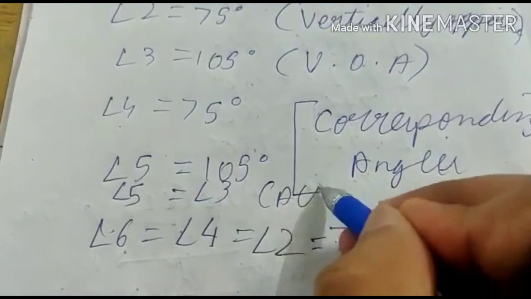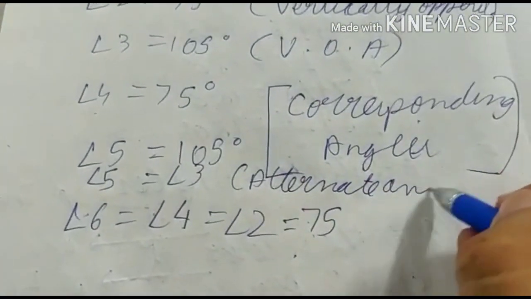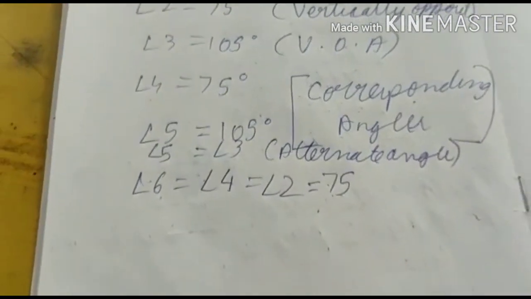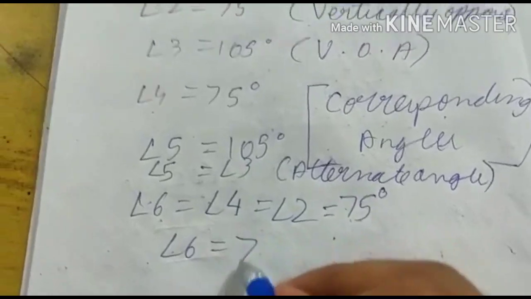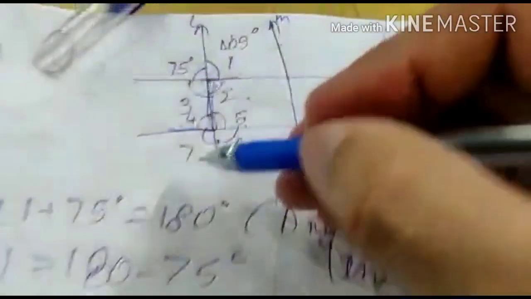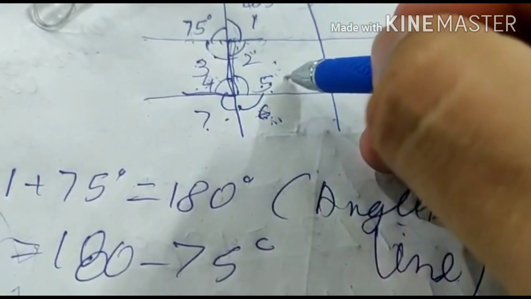How? Alternate angles. Okay. So angle 6 equals 75 degrees. Angle 7 is corresponding to angle 3 and angle 7 is vertically opposite to angle 5.